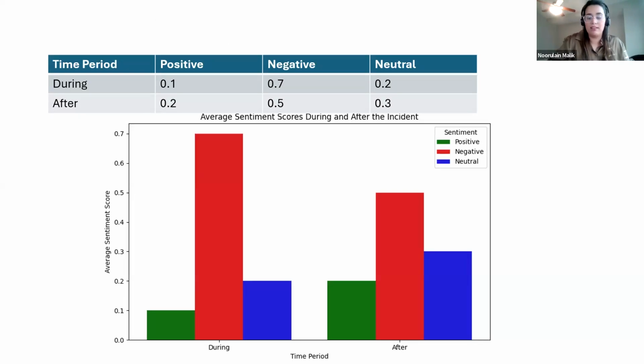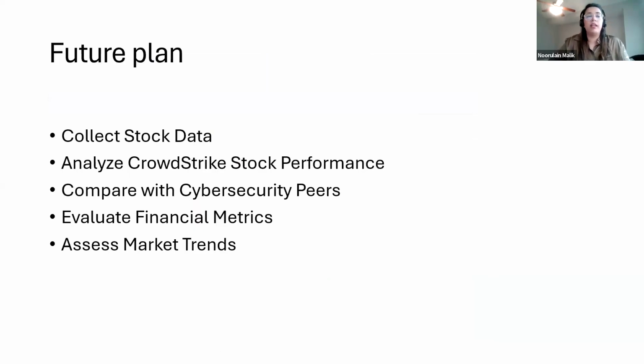For my future plan, I want to gather some stock data and analyze CrowdStrike's stock performance, and compare it with other cybersecurity peers. Maybe I will also look at some financial metrics and assess market trends.